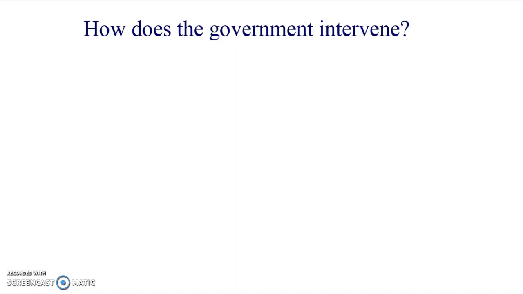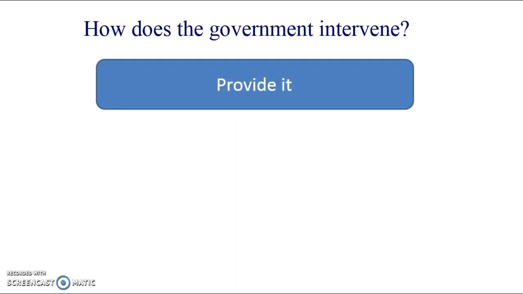The way that the government are going to intervene is that they are going to provide it. So that's why we call it a public good. A public good is not something that's just provided by the government, because there's lots of things that are provided by the government which we wouldn't call public goods. Wouldn't necessarily say education or the healthcare system as public good, because they are rivalry.